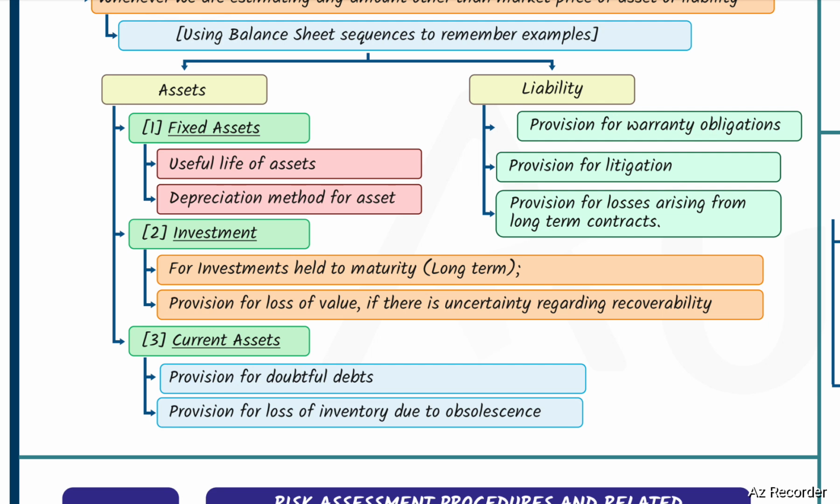Regarding investments held to maturity or long term, provision for loss of value if there is uncertainty regarding recoverability. Regarding current assets, provision for doubtful debts, provision for loss of inventory due to obsolescence. Regarding liabilities, provision for warranty obligations, provision for litigation, provision for losses arising from long term contracts.